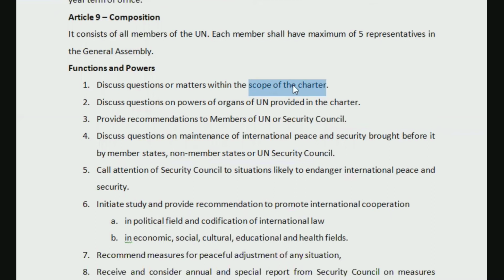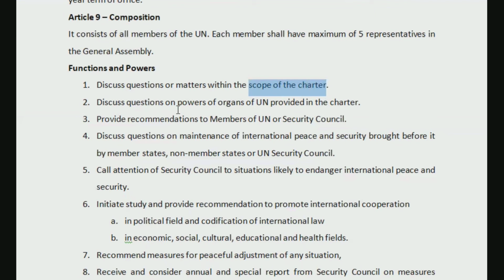Scope of the charter means whatever is mentioned in the charter regarding functions of the UN, or functions of the General Assembly to be specific. Second is to discuss questions on powers of organs of the UN provided in the charter. The 6 organs which are provided, it will discuss their powers and functions as well.